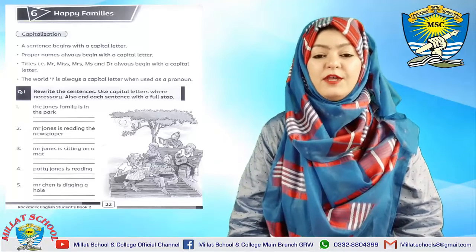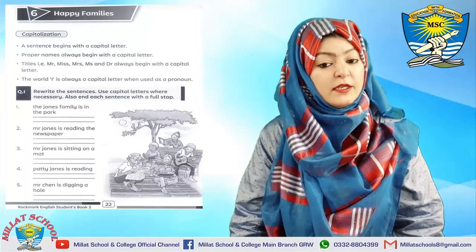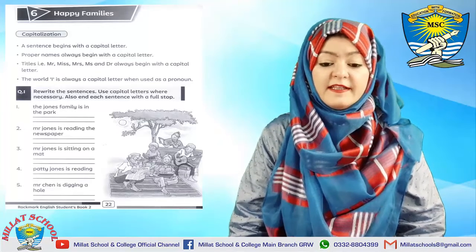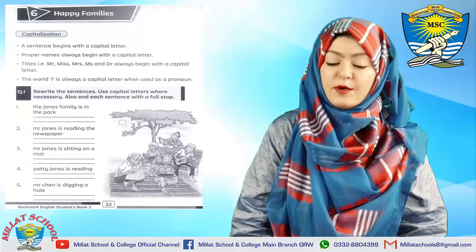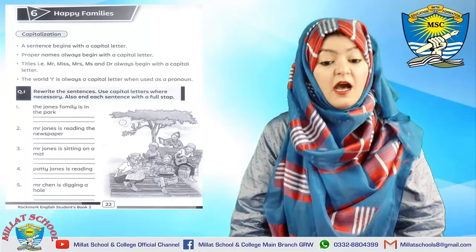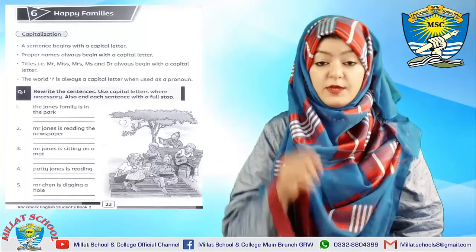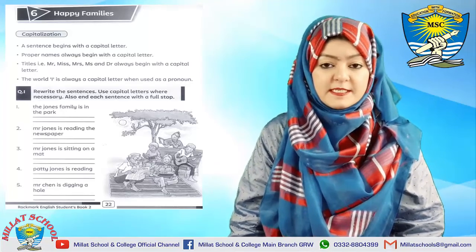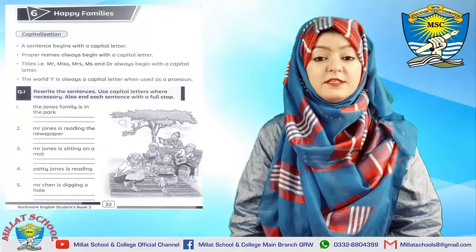Yes. Now we are ready to do question number 1. Look at your book, page number 22. Rewrite the sentences. Use capital letter where necessary. Also, end each sentence with a full stop. So, what do we have to do in this activity?